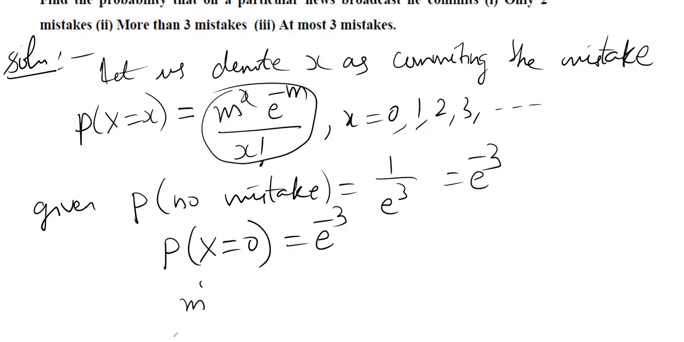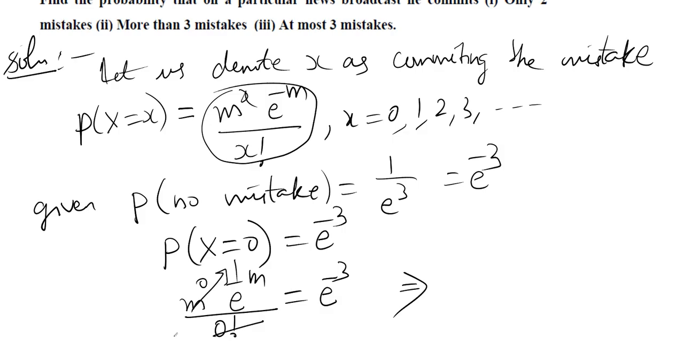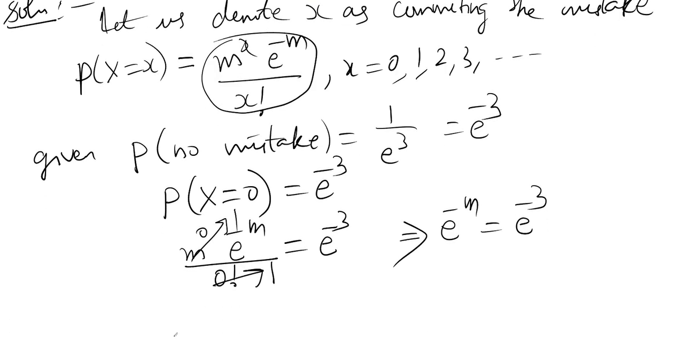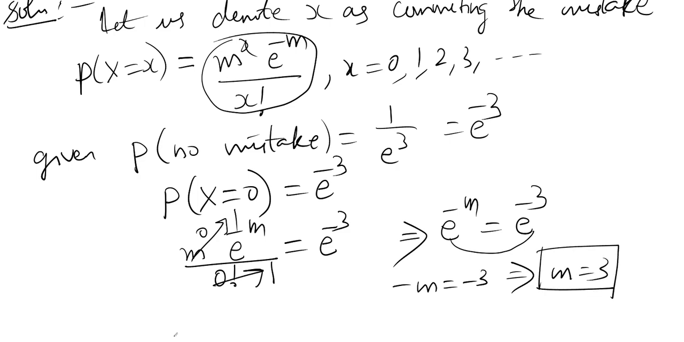We get m power 0 e power minus m by 0 factorial equals e power minus 3. m power 0 is 1, 0 factorial is 1, so we get e power minus m is equal to e power minus 3. Both sides' bases are equal, so powers must be equated. So we get here m is equal to 3.